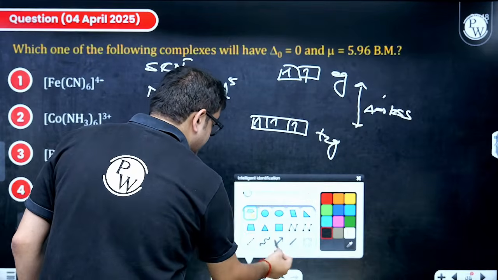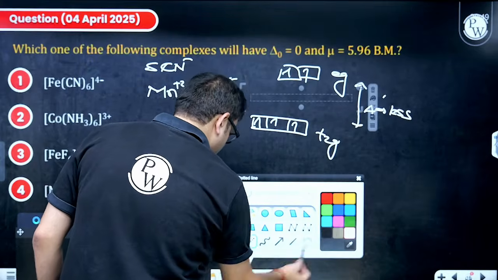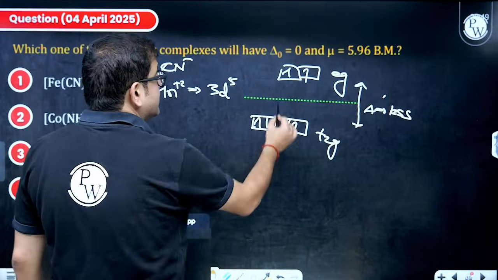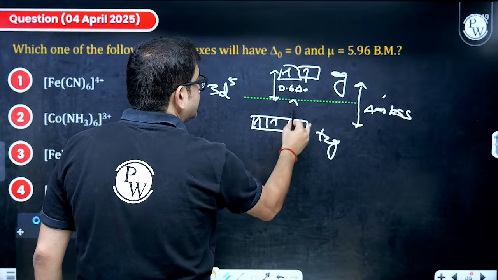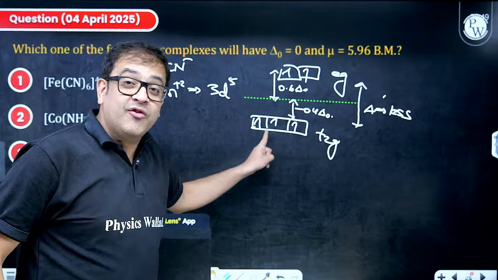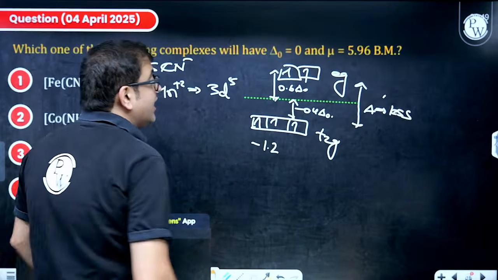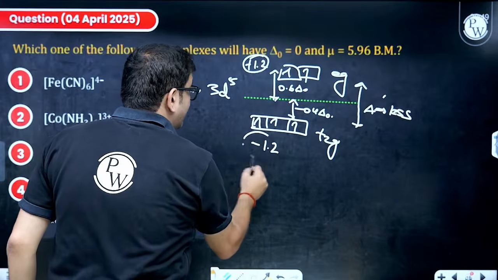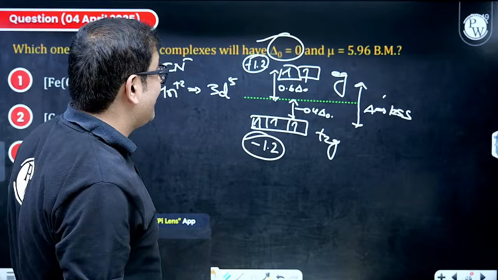Then if you compare this with the barycenter, which is the average energy, this is 0.6 times delta naught, this is minus 0.4 times delta naught. So how many electrons do I have over here? 3. So 3 into 4 is 12. So this will be minus 1.2, and 2 into 6 is plus 1.2. So delta naught will be getting cancelled. So crystal field stabilization energy will be 0.